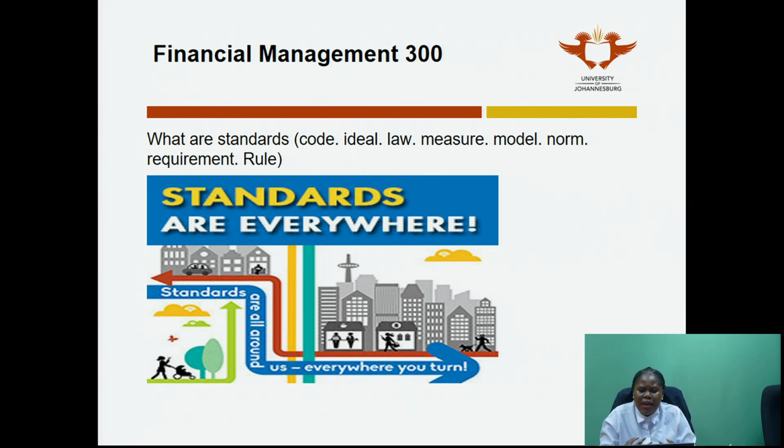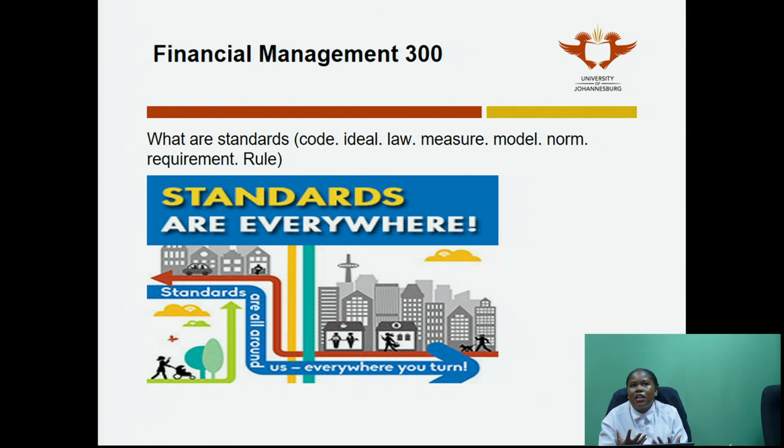It's also a measure. So when you have a standard, what you need to always keep in mind is that you're comparing it to something. That's why we're saying it is a measure. It is not a standard just on its own, but once you compare it to something, it shows that I've deviated from my normal way of doing things. I've deviated from my standard. I've deviated from what is expected of me. I haven't followed the rules, so I've deviated from the standard rules that have been set.